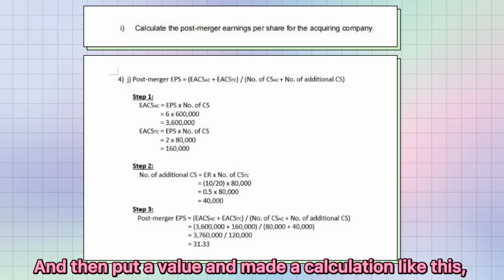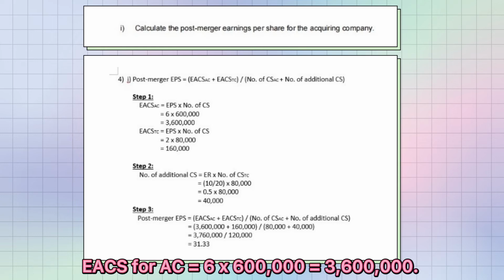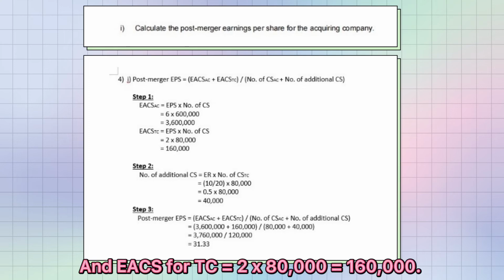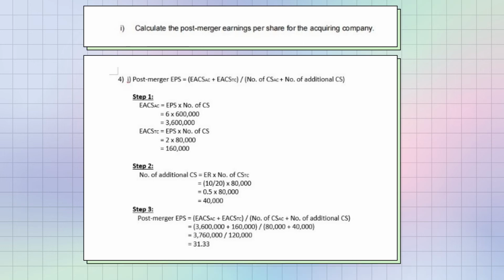Putting in the values: EACS for AC equals 6 times 600,000 equals 3,600,000 ringgit, and EACS for TC is 2 times 80,000 equals 160,000 ringgit.